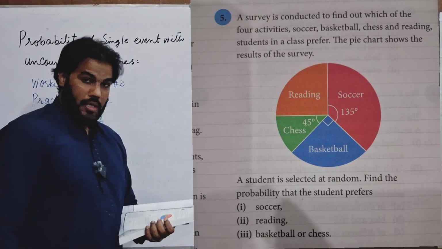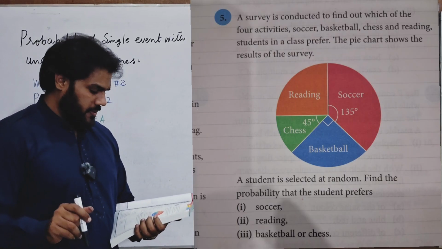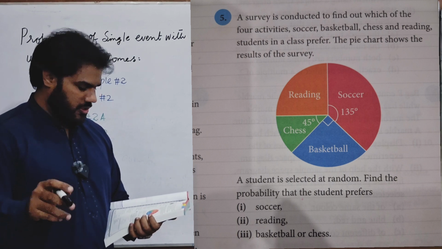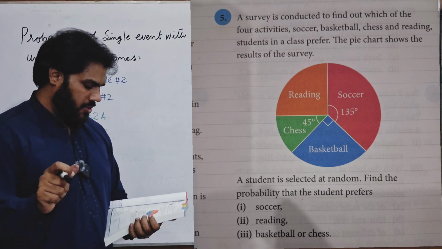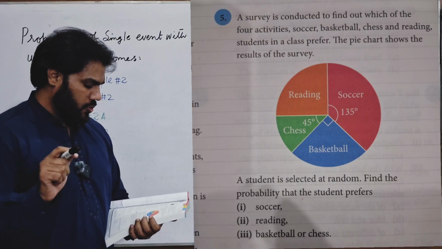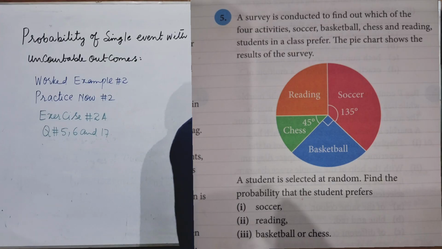In the question, it is given that a survey is conducted to find out which of the 4 activities, soccer, basketball, chess and reading, students in a class prefer. The pie chart shows the result of the survey.